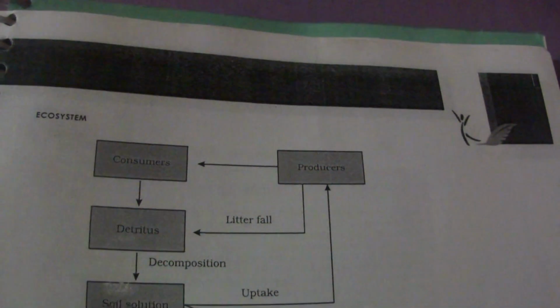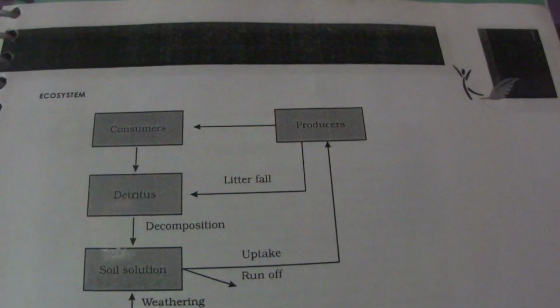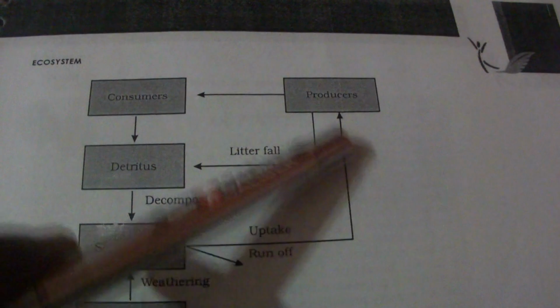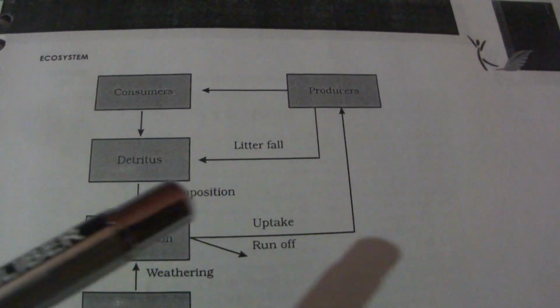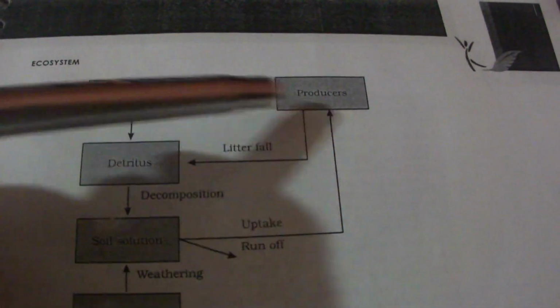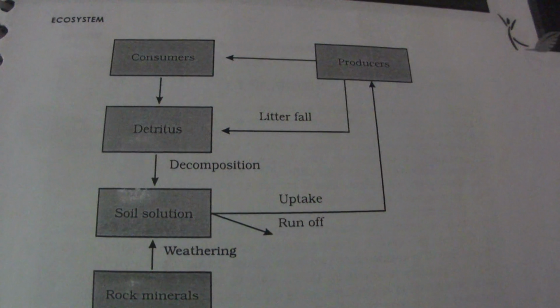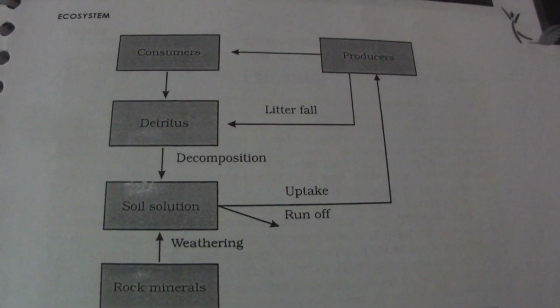Then here are the producers, then the consumers. So the transmission of phosphorus is shown here. It is transmitted from the soil solution to the consumers, decomposed in detritus, the litter fall, then the uptake and runoff. All these are shown in this diagram.